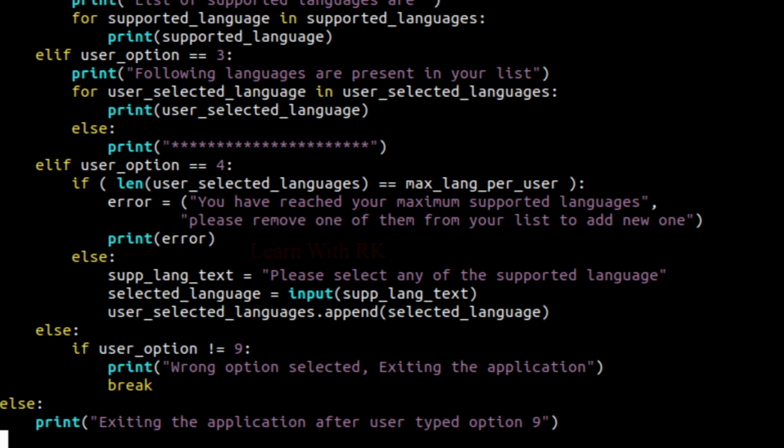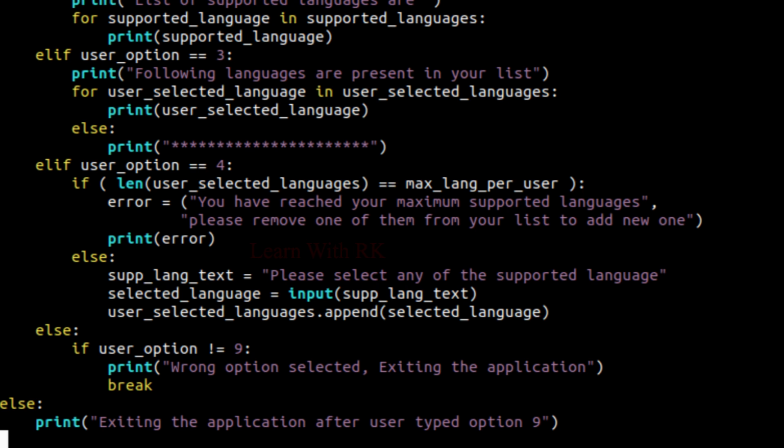When the user provides option 4, before adding the element into the list, I am comparing the user selected languages list with the maximum supported languages. If it fails, I am printing an error to the user. When the user provides anything other than the supported options, I am printing an error message to the user and breaking the loop. And finally, I have used the else statement with the while loop to print the messages when the user exits the loop with the proper exit option.